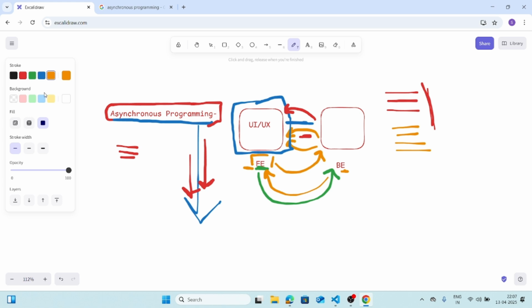Now this asynchronous code will actually run in the background, and the interpreter will move further to run this part of the code. Okay, this is called asynchronous programming, meaning the codes are not synchronized.